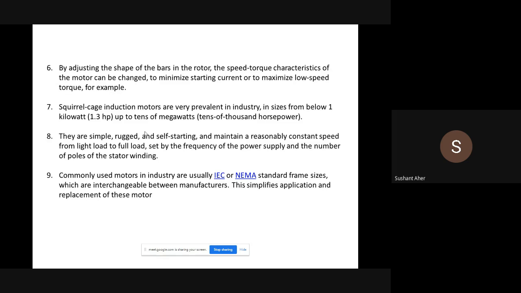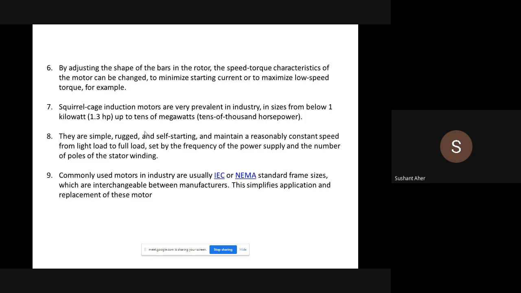Squirrel cage type induction motors are very popular in industry. They are available in sizes from 1 kilowatt to 10 megawatts, that means in HP, from about 1.3 HP to 10,000s of HP. Their advantages are that the construction is simple and rugged, and they are self-starting.